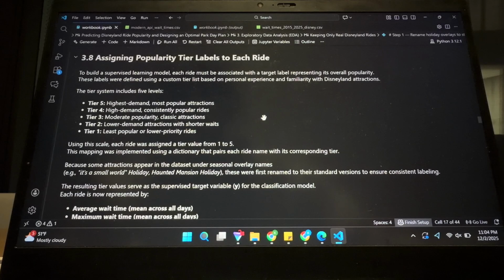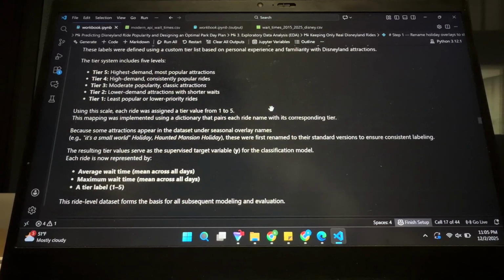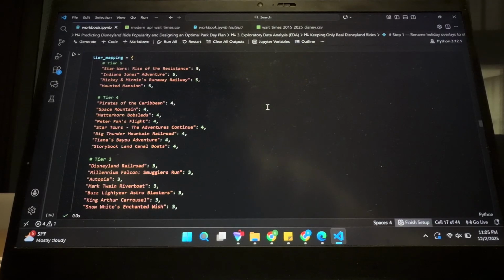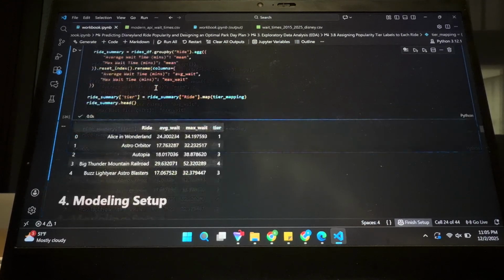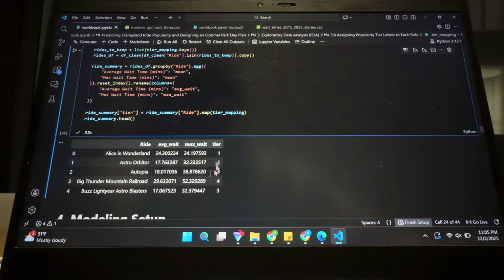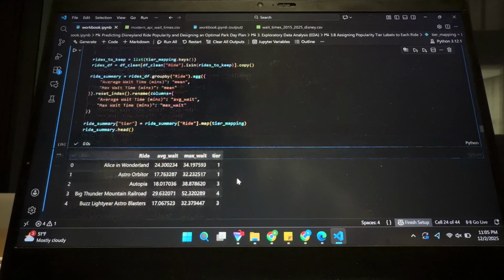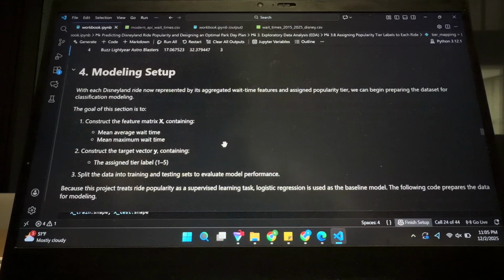And now I'm starting to get into assigning popularity tier list labels to each of the rides. This is the bulk of where the project is. So I did a mapping. I wrote out which rides belong to which category, and this mirrors what was seen in the tier list picture that I had above. Then I added a column for that tier list, so that it was nicely tucked into the data frame and easier to work with.